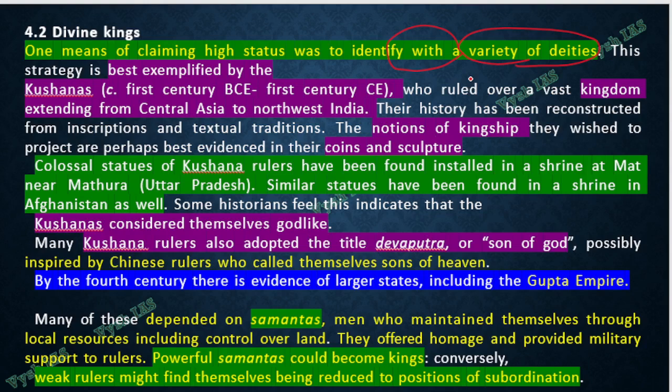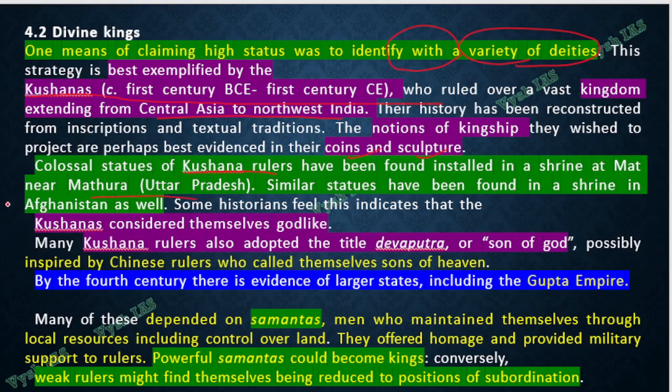And the people who did that the most were the Kushana dynasty. 1st century BC to 1st century AD, the Kushana dynasty will come, which extended from Central Asia to Northwest India, including Kashmir. These people even printed coins and made sculptures showing the king as a god. There are many statues of Kushana rulers in present day Mathura, Uttar Pradesh, where you find the king's statues being made in a temple god format.